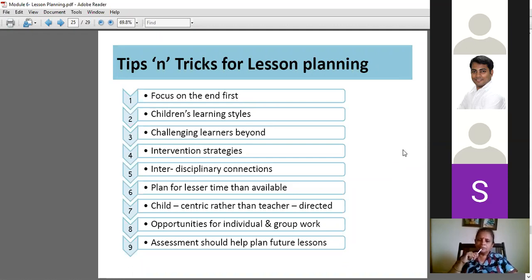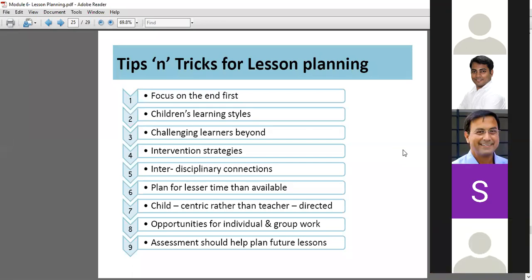Next is interdisciplinary connections. What does that mean? Interdisciplinary.